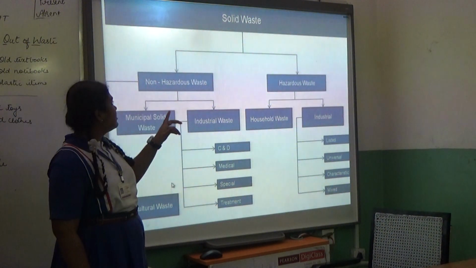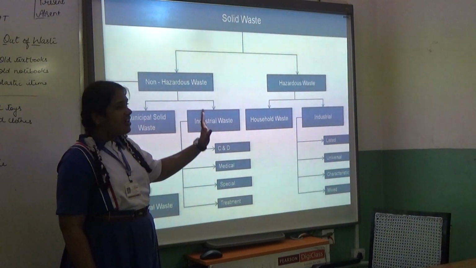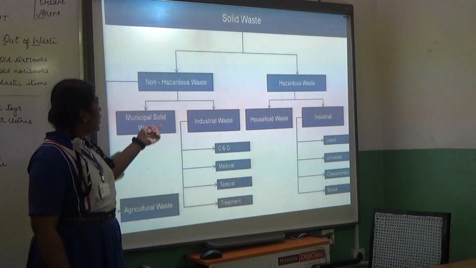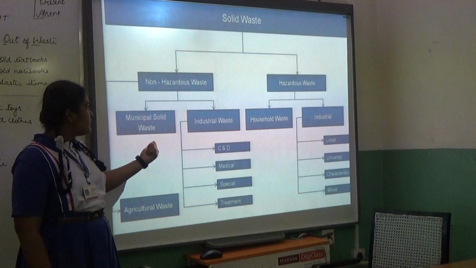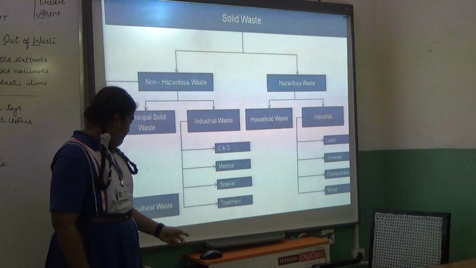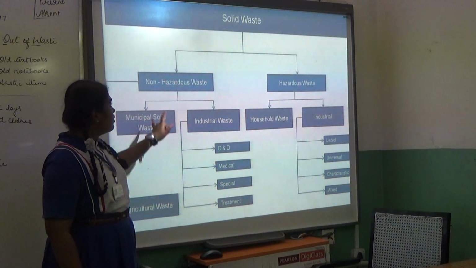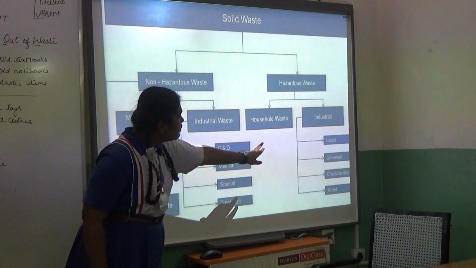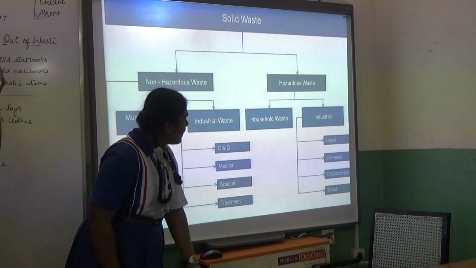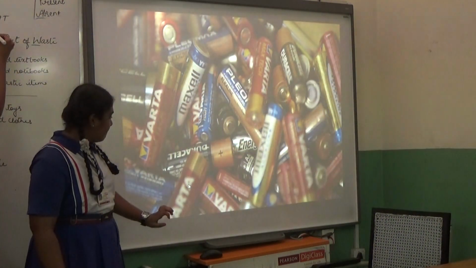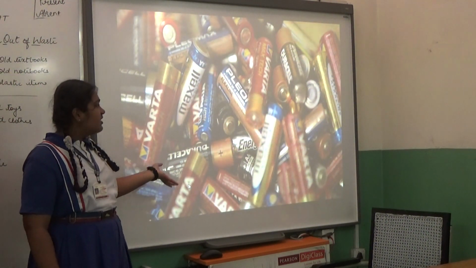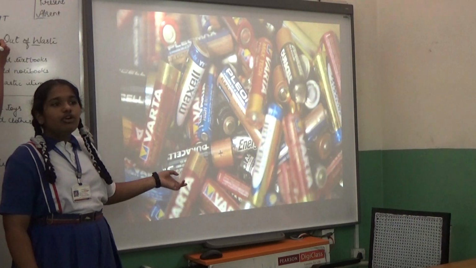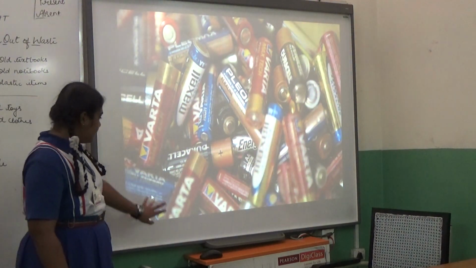So the solid waste is divided into non-hazardous waste and hazardous type of waste. Non-hazardous gets into municipal solid waste and the industrial waste. Even your agriculture waste comes under non-hazardous type, but hazardous type is your household waste and industrial, which is listed, universal and the mixed one. And this is a hazardous type of waste like your batteries, your mobile phones, TVs, etc.